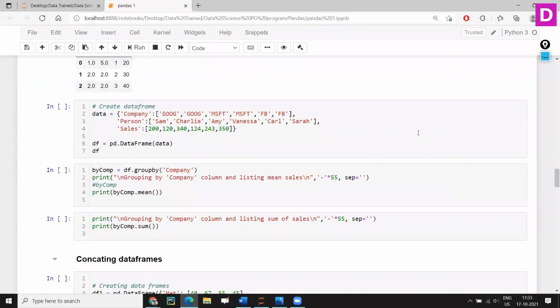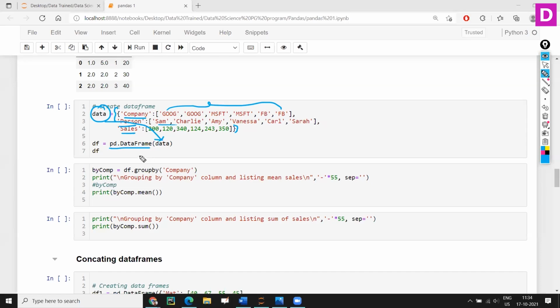So let's understand some more topics within pandas. Now let me explain this. Here I have a normal dictionary, where company, person, and sales are keys, and these are all the respective values. So let's take this dictionary and say pandas dot DataFrame. I'm trying to convert this dictionary data into DataFrame format. Let's print this and check how it looks.